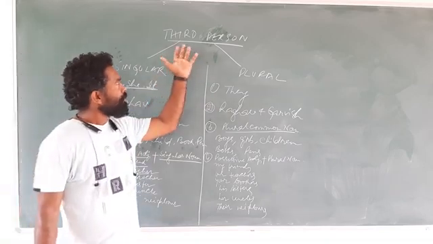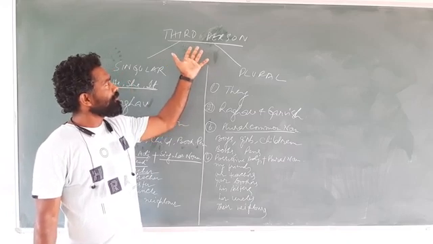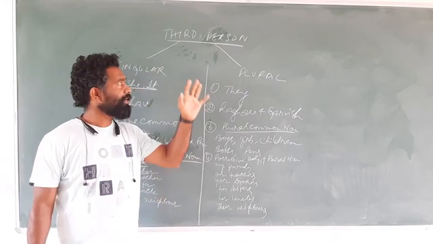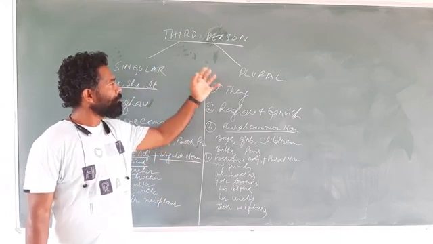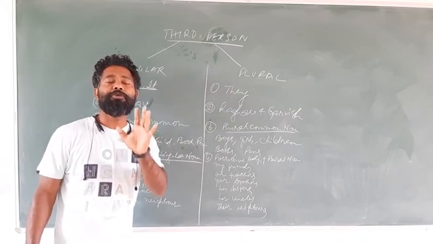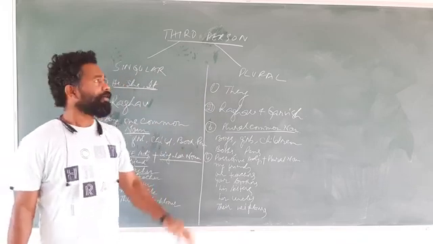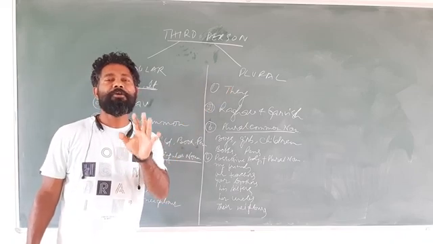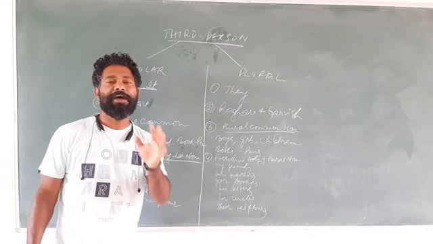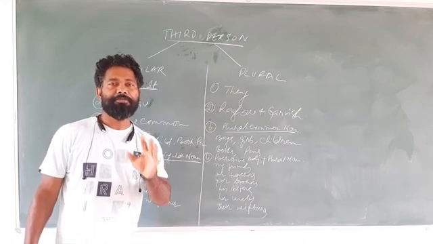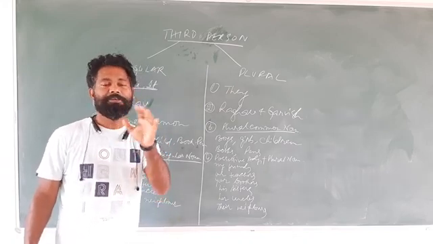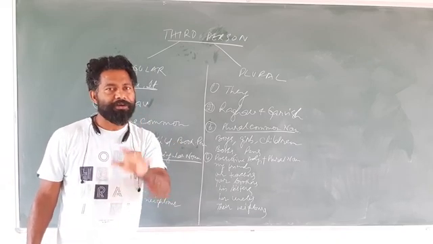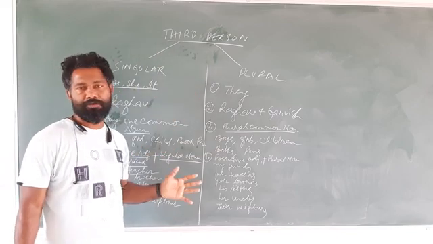And in English grammar, third person singular and plural make a lot of difference. Because it helps you understand the use of do and does, the difference of was and were, has and have, speak and speaks, go and goes. And you will understand that difference only when you understand third person singular number.